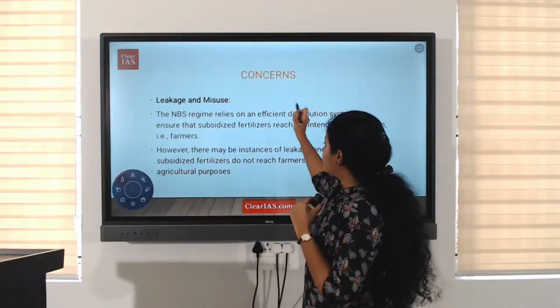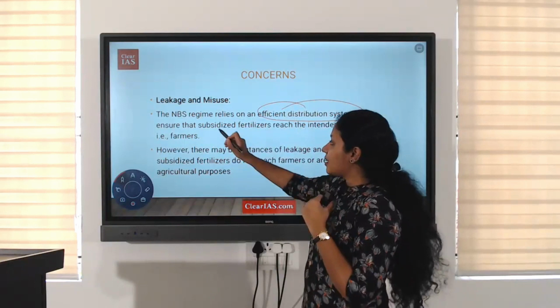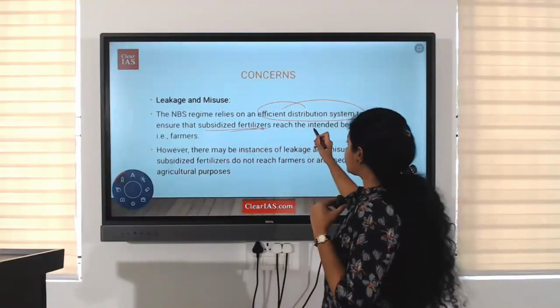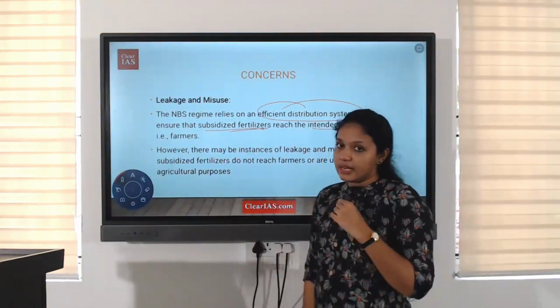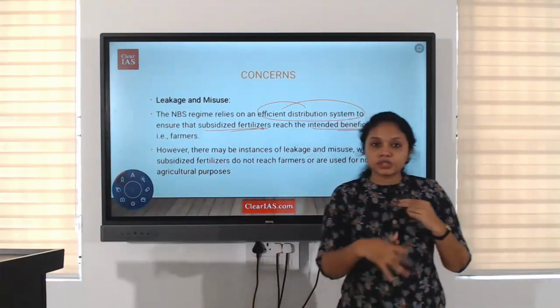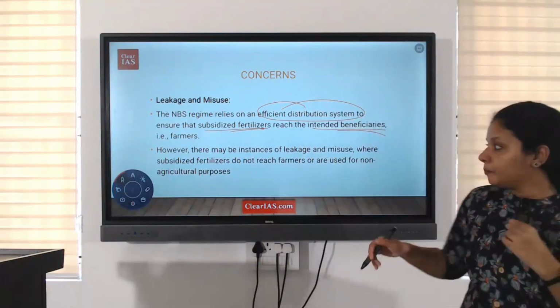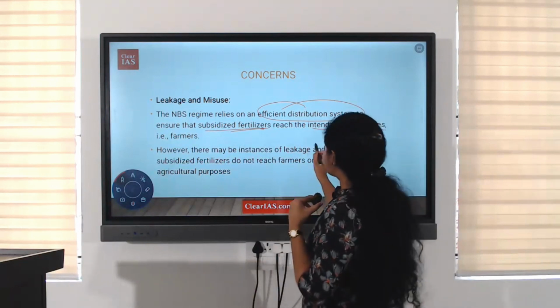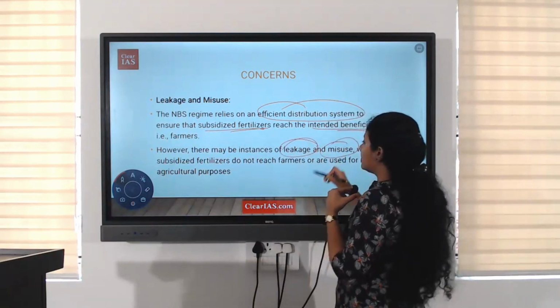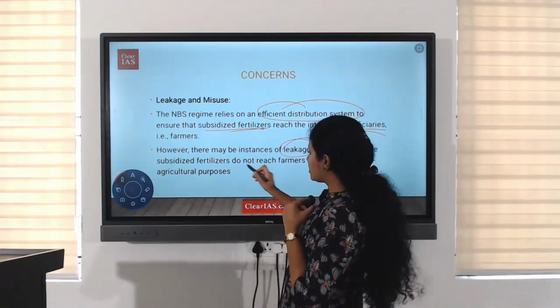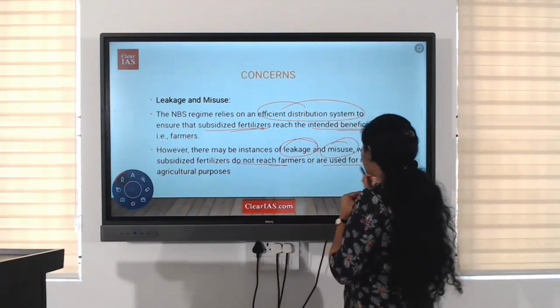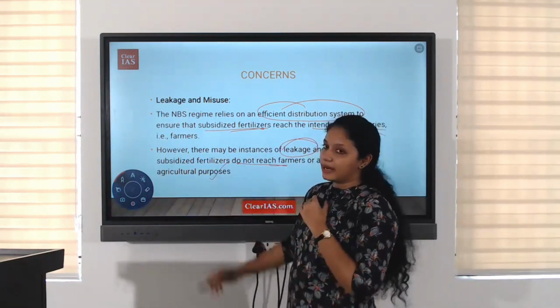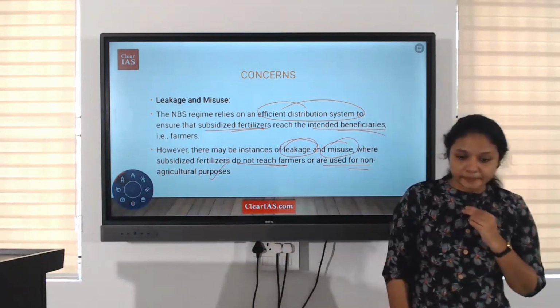The NBS regime relies on an efficient distribution system to ensure that subsidized fertilizers reach the intended beneficiaries, as I said before regarding the exclusion and inclusion errors. However, there may be instances of leakage and misuse where subsidized fertilizers do not reach the farmers or are used for non-agricultural practices. Clear?